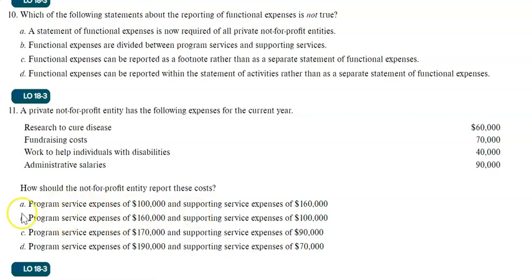So let's see the options here. And I think number A states the correct numbers. Program service expenses of 100,000 and supporting service expenses of 160,000. Remember, your mission-related expenses, which are here research to cure disease and work to help individuals with disabilities, those are your program service expenses. On the other hand, supporting service means fundraising costs and administrative expenses.